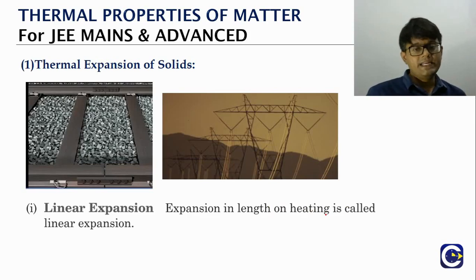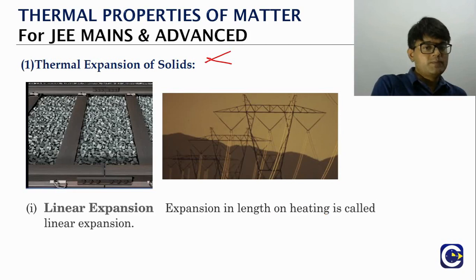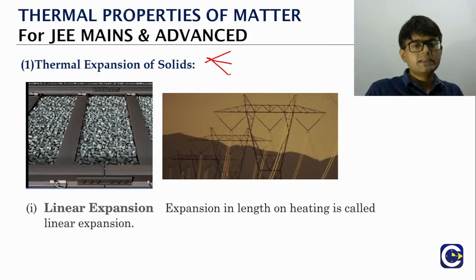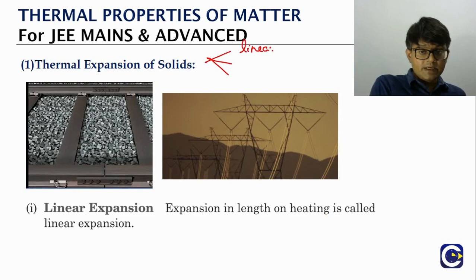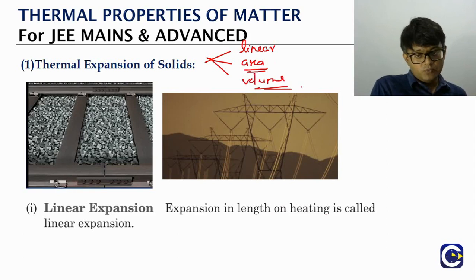For solids, when we talk about thermal expansion, obviously we are talking about the increase of dimensions. As I said before, we can talk about the increase of dimension in terms of length, linear, or in terms of the area, or in terms of the volume. Like when you look at the railway track, this is a very common observation.